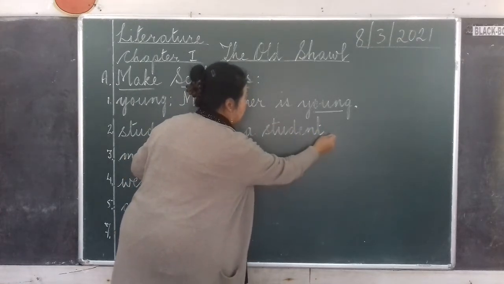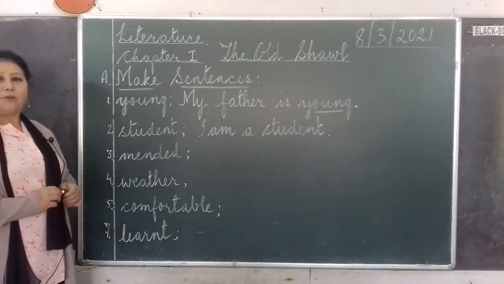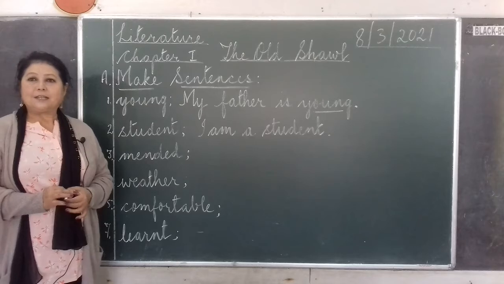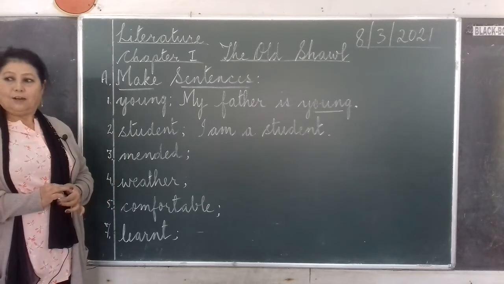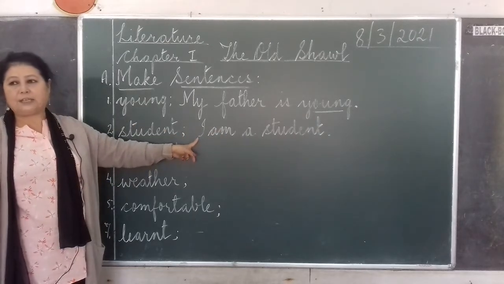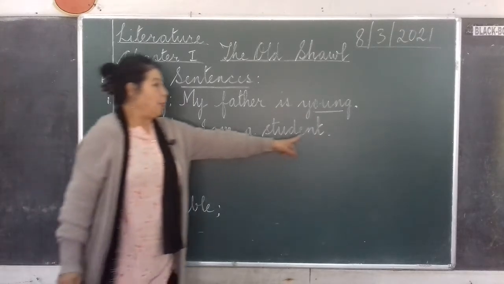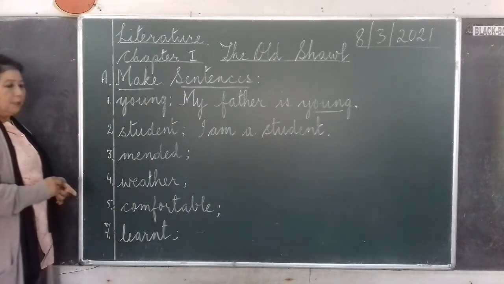You can write this way also. Otherwise, the student is very clever. All right. Like that. I am a student. And here also, please see capital I. And you have to end with a full stop.